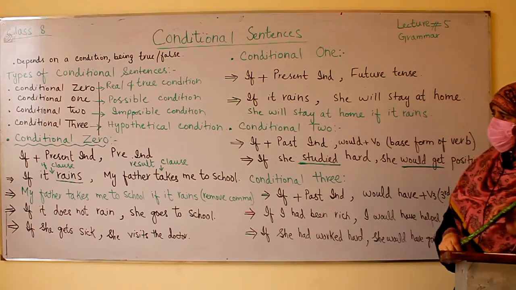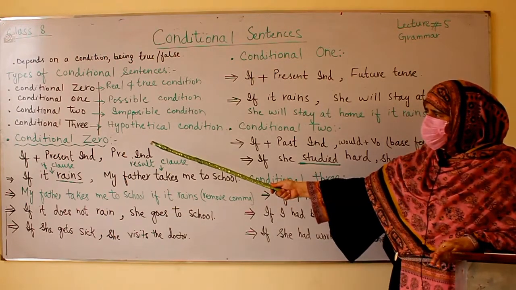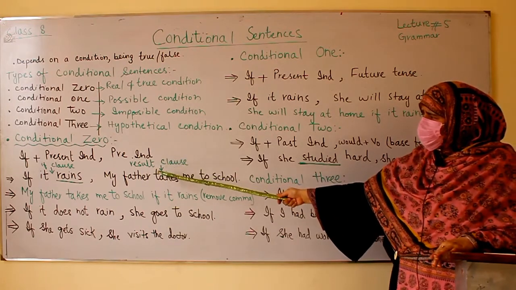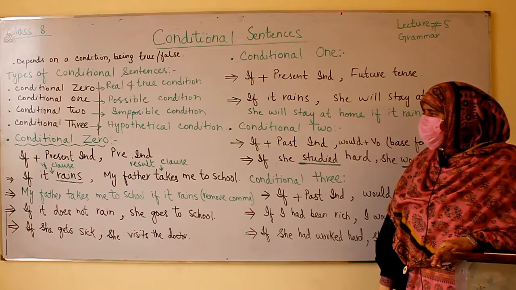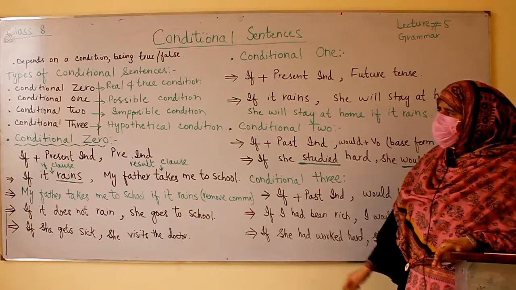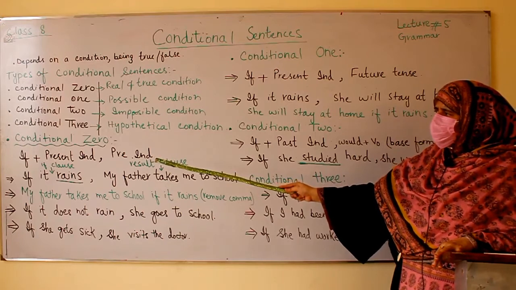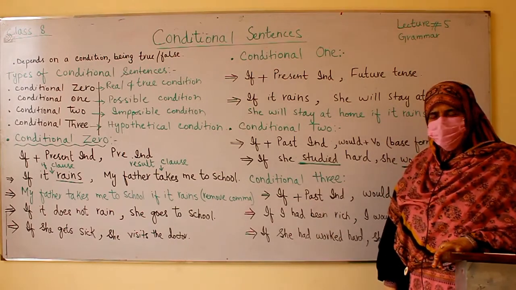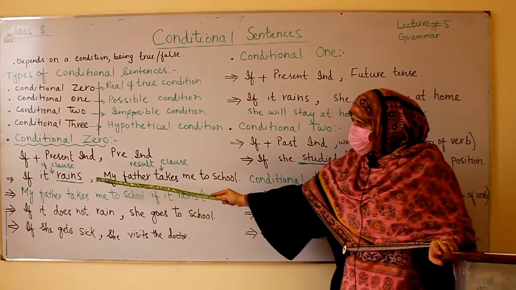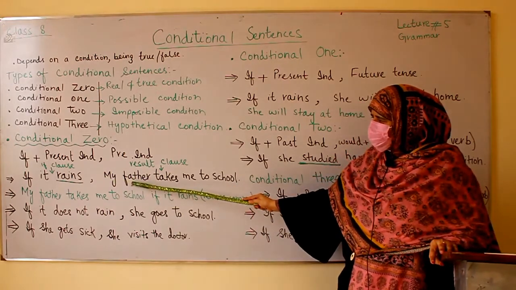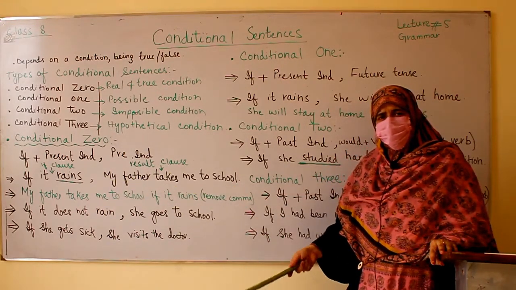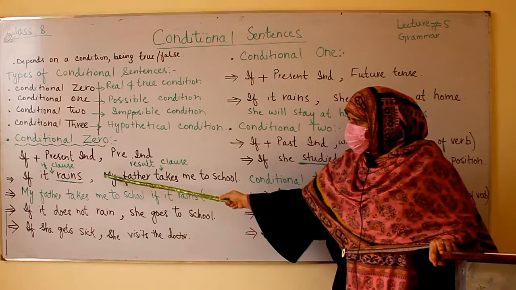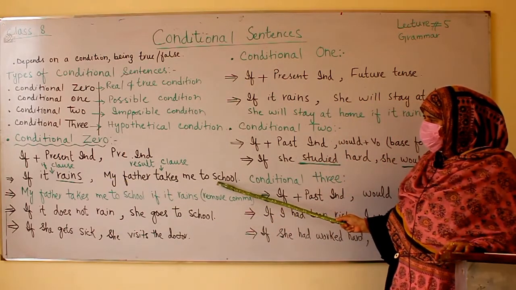First we are going to describe conditional 0. I am going to explain it through a formula. As you can see, the formula for conditional 0 is: if plus present indefinite tense, comma, present indefinite tense. Now I'm going to write a sentence and we will discuss it through many examples. If it rains, my father takes me to school.